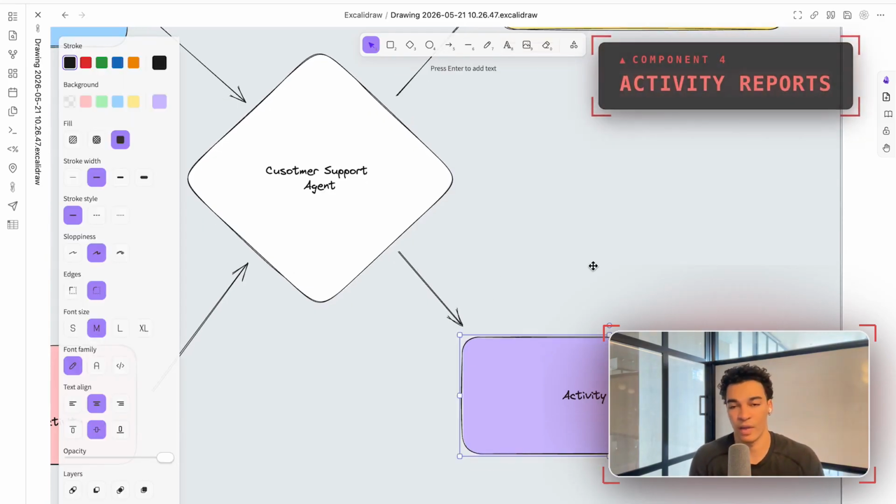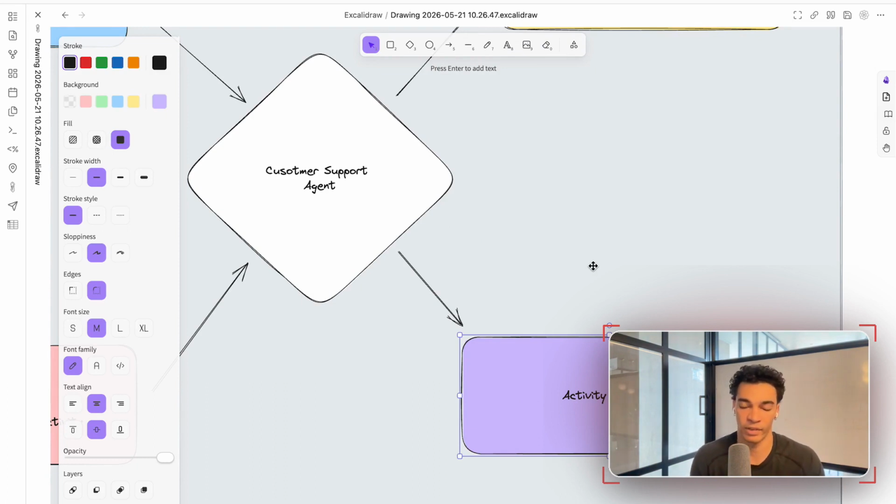Then another core element, and I think this might actually be the most valuable thing that you can add on, is activity reports. There is a lot of valuable data sitting within your customer support conversations, and you need a way to export the valuable aspects of this data so you can review it and use it to improve your product or service. So one thing that I have running is an agent that reviews all of my customer activity in the support channel for the past week, and then it pulls out all the key elements that are either recurring or may be room for improving our product. And then it sends that to me so I can go ahead and review that and improve our product so we get fewer customer support conversations in the first place.